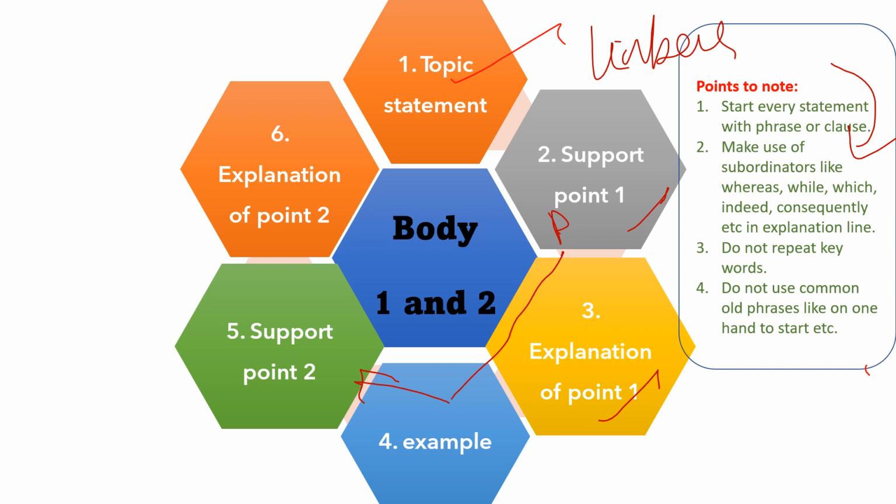After you have given the example or you have explained support point 1, your fifth sentence will be your second support point, another point that shows why you think children should have pets. Then you have to explain that as well. So on the whole, you have to have 6 statements in both body paragraphs, where one topic statement will be there, one example will be there, 2 points and 2 explanations. Start every statement with a phrase or a clause, not with linkers like however, moreover.